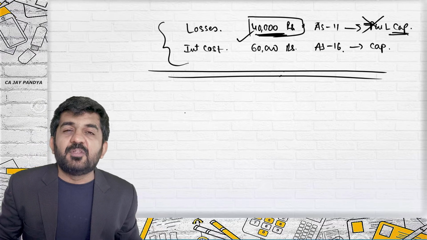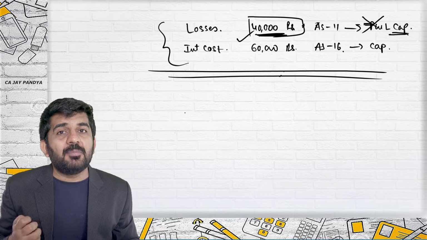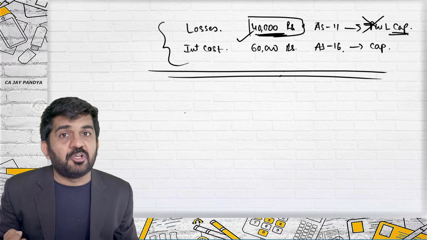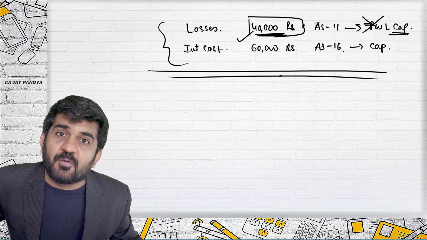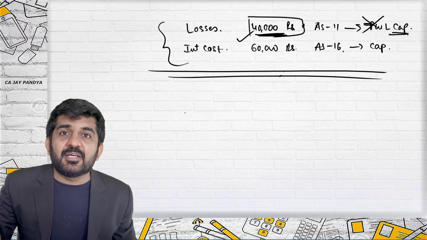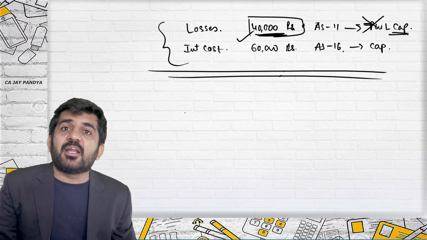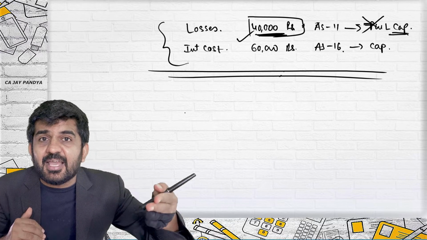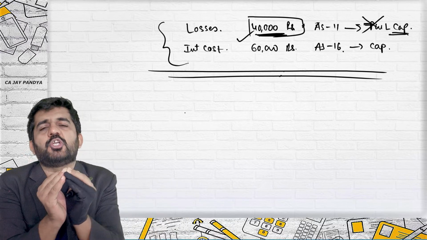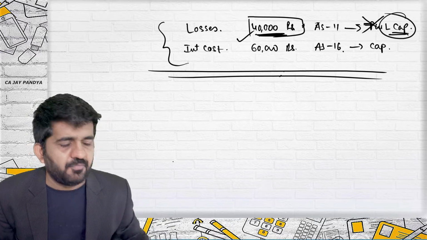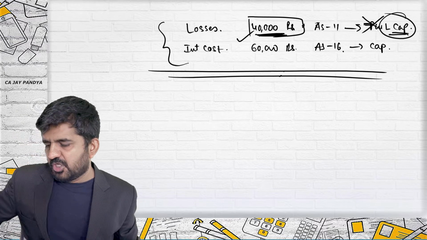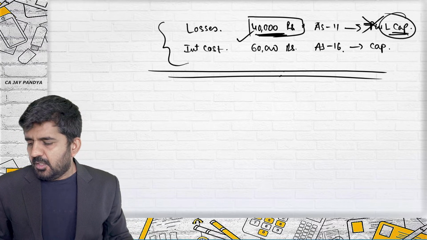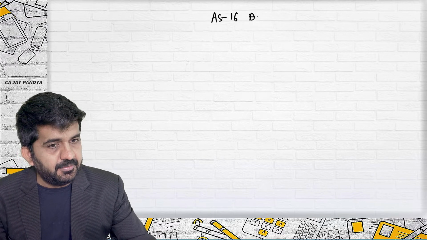If there is a loss which is normally transferred to P&L account as a day-to-day expenditure, but that loss is because you are taking a loan in foreign currency, and because you are taking that loan there are some benefits which are indirectly happening, then that benefit portion should be capitalized and not transferred to profit and loss account. This is foreign currency. We have done even one question, that is question 46. We are directly going to AS 16 disclosure requirement.